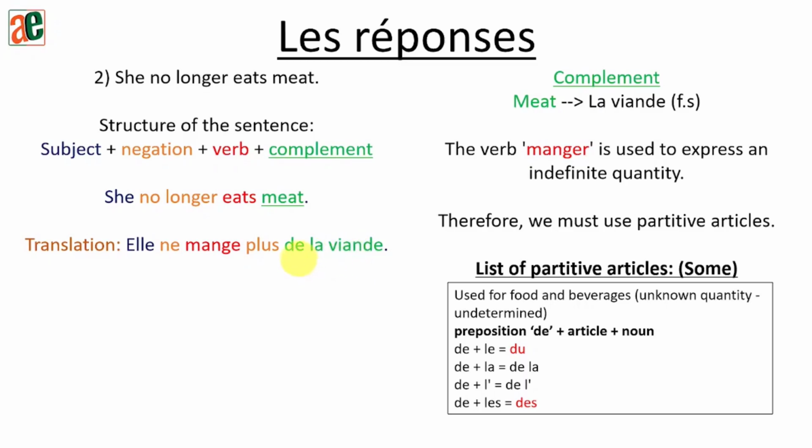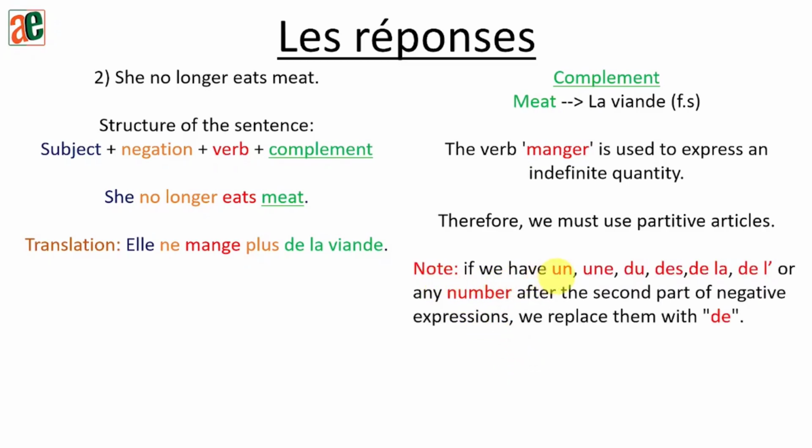Okay? Now, let's suppose here the noun viande was masculine. So the de plus the le will turn to du. Here de plus la stays de la. So that's why we are going to keep it de la. But if you have de followed by le or les, then we need to change these two. Okay? So please pay attention.